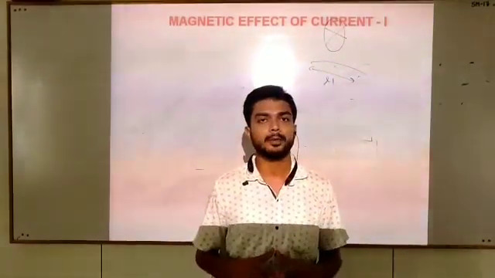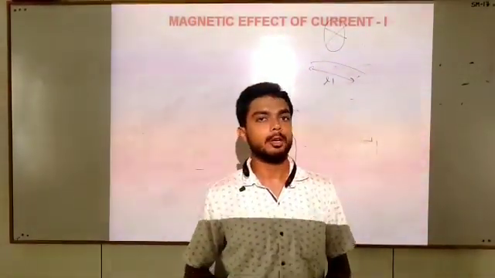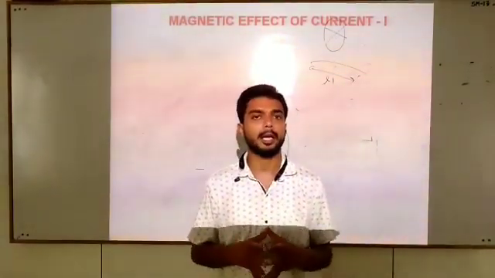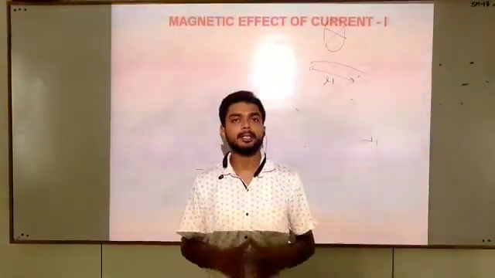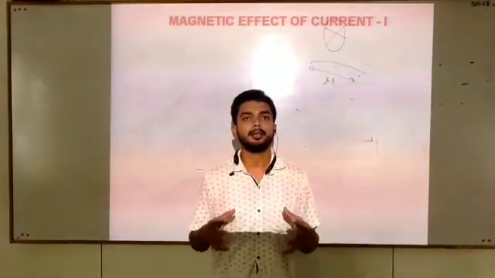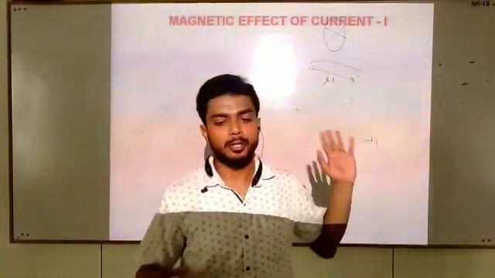In this chapter, we will study all about the generation of magnetic field due to the current carrying conductor in different forms and due to different sources, and we will discuss the following topics.